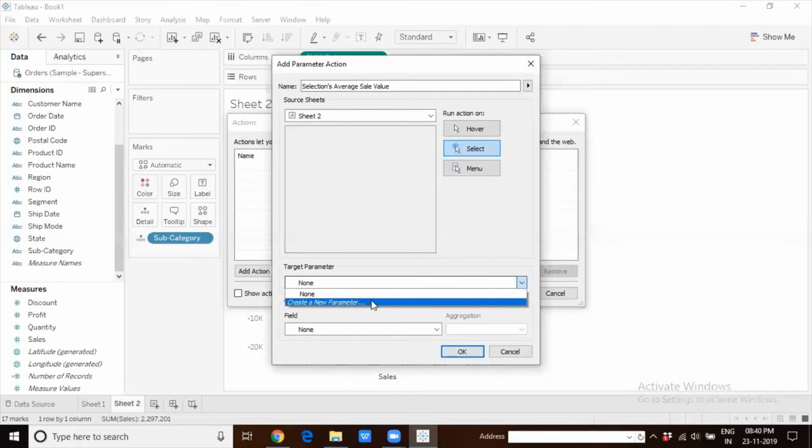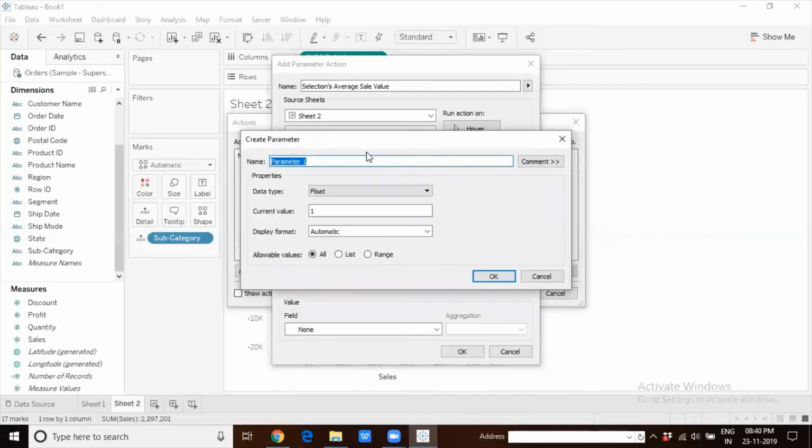So once I select the option to create a new parameter, the parameter creation window will come up. We can give it a name. Let's call it again the same, selections average sales value. Data type will be float because it is going to compute the average of the sales values of the data points that I select.